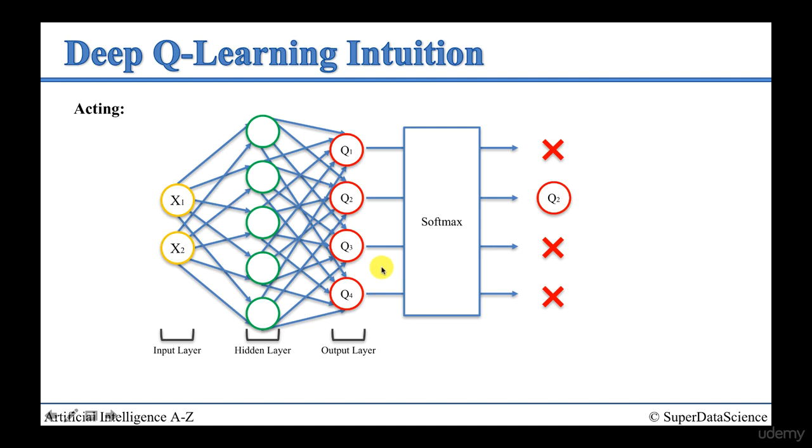But for now, we're just going to say we're passing it through a softmax function, and basically what it does is it helps select the best action possible. And there's a small caveat to that. It's not just the best one possible. We'll talk about that in the action selection policy tutorial. But for now, let's just say it selects the best action from here. We know the Q values, so it's predicted the Q values, and it can look at them and say, okay, the highest Q value out of these, just as we did in the simple Q-learning algorithm. It'll look at all these four, say the highest Q value is this one, and I'm going to select that action. I'm not going to take those. And that's pretty much it.